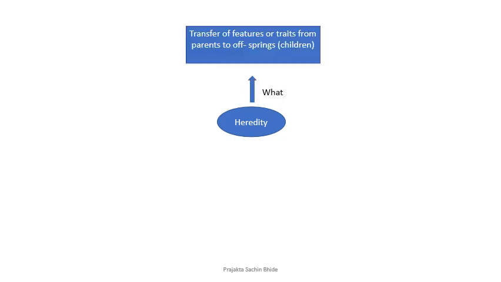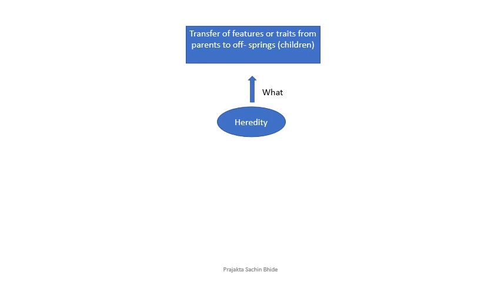Let us understand overall what is heredity. It is transfer of features or traits from parents to offspring. Instead of offspring, I can use the word children, generation, progeny or daughter. They all mean the same.